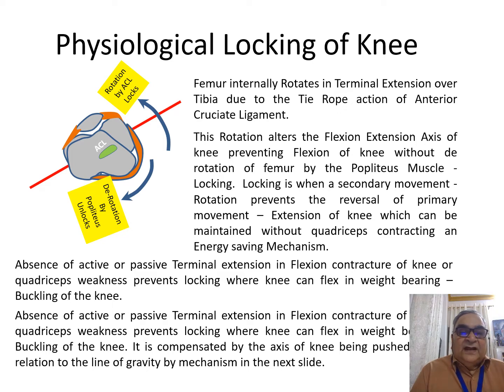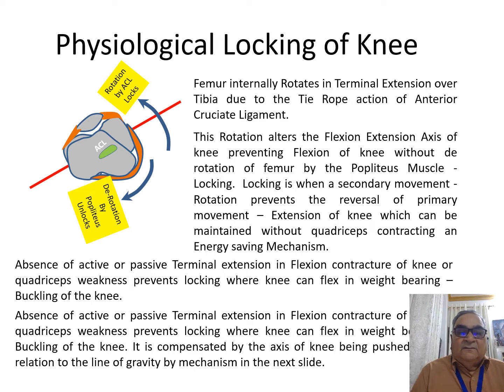Absence of active or passive terminal extension in flexion contracture or quadriceps weakness would thus prevent locking, and here the knee will flex in weight bearing, which is the buckling of the knee.